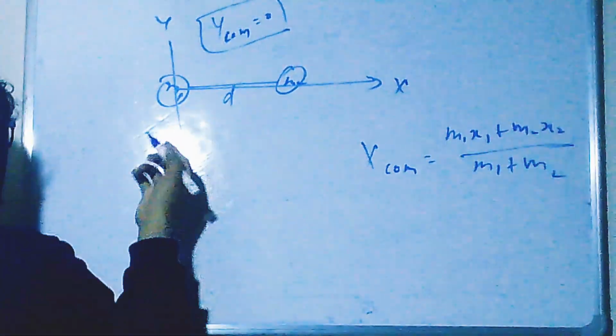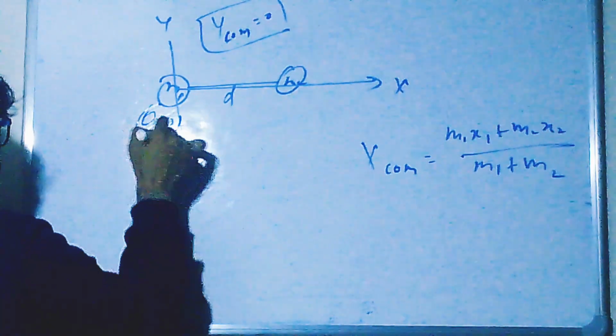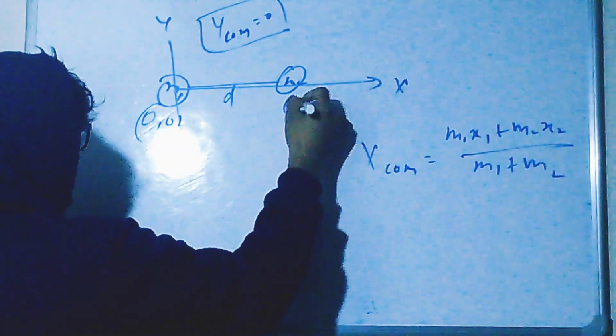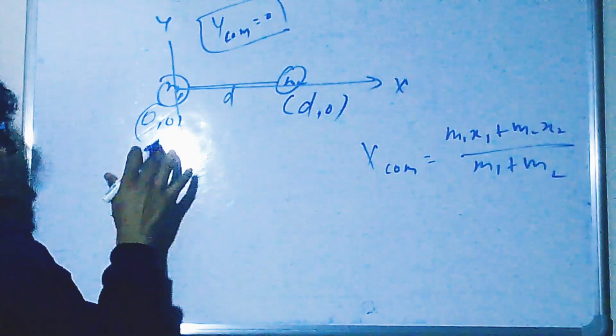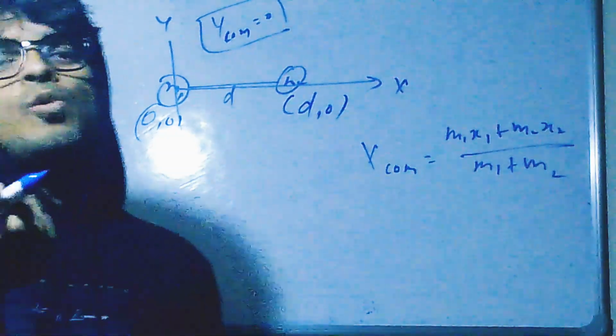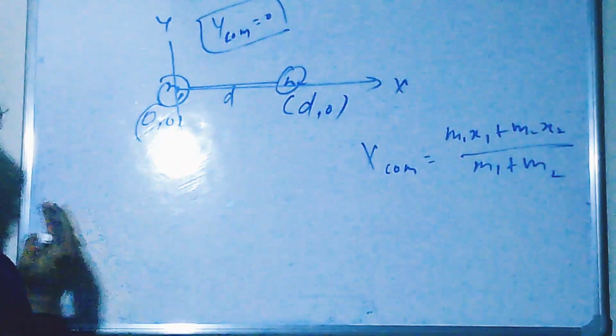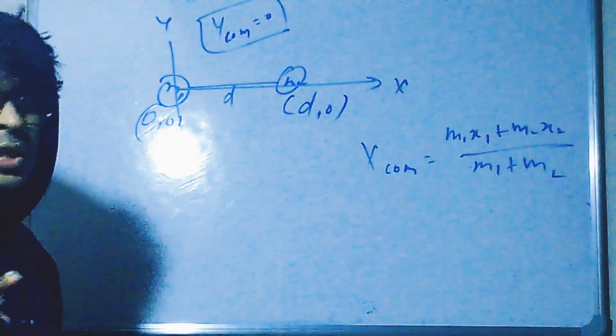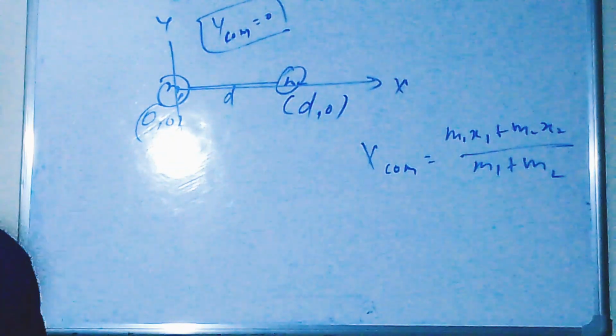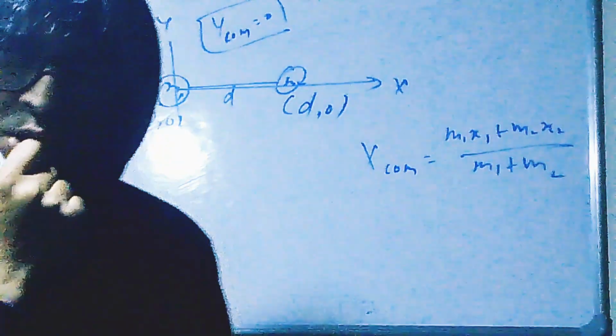Now see what I'm saying. What is the coordinate of this? This is (0, 0). What is the coordinate of this? It is (d, 0). We simply want to find the x coordinate of the center of mass because we already know the y coordinate, so we'll use this relation and we'll get the center of mass.